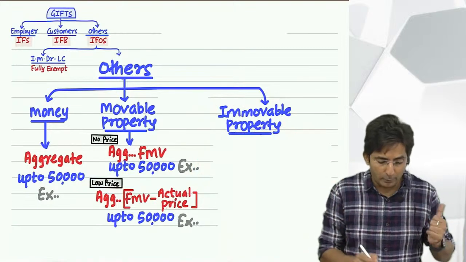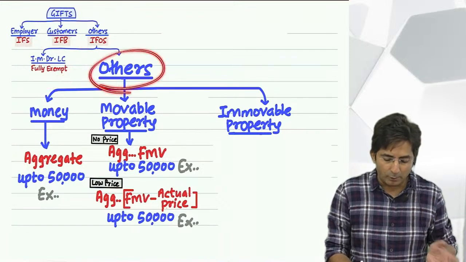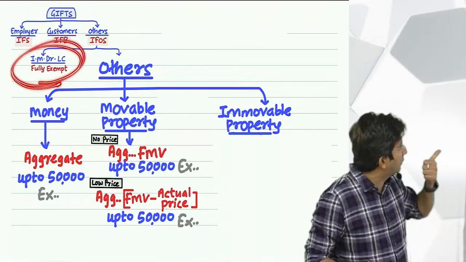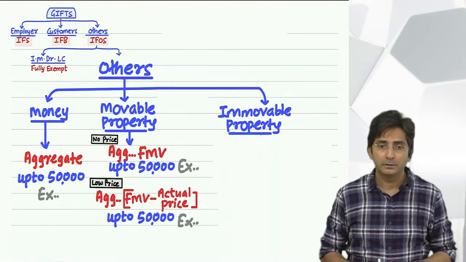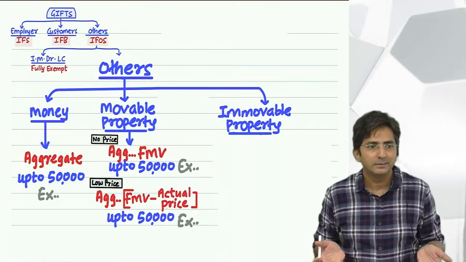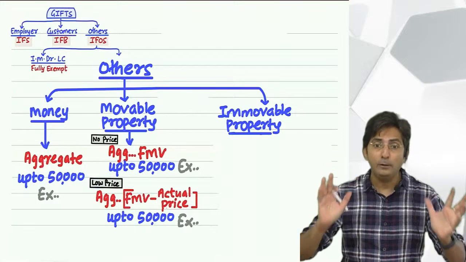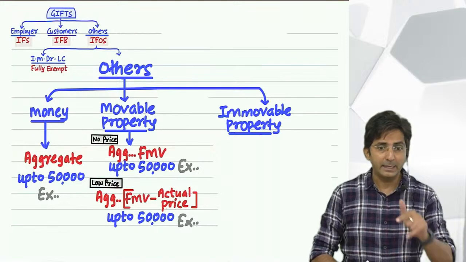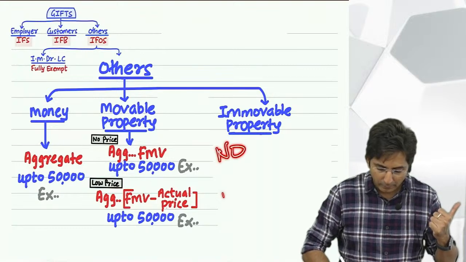And why do I have to take the example of a friend only? Because see, if it is a relative and all, it will come under the I am Dr. LC. See, these other gifts are all weird gifts. These are not marriage, relatives. All the genuine gifts are kept aside in I am Dr. LC. Okay. So imagine my friend gave me a bungalow free of cost. So I have to see if it is above 50,000, it will be above 50,000. So it will be taxable. But if I get a bungalow whose value is 5 crores and if I get it at a lower price, then it becomes a low price transaction.